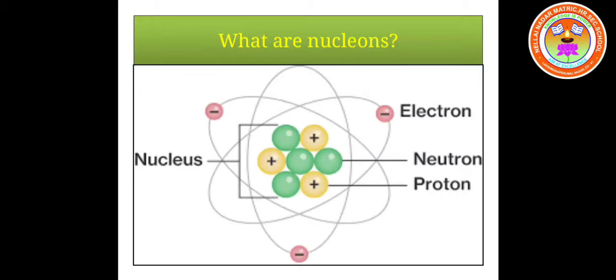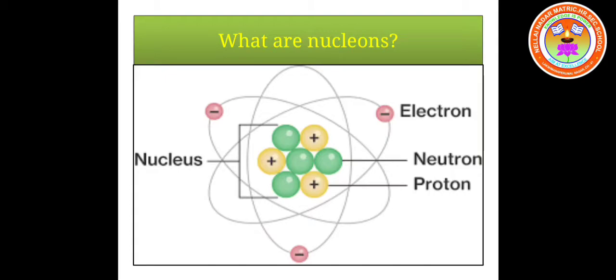Since protons and neutrons are present inside the nucleus, they are called nucleons. What is the location of a neutron in an atom? A neutron is present inside the nucleus and it is one of the nucleons. What is the other nucleon? Proton is the other nucleon.